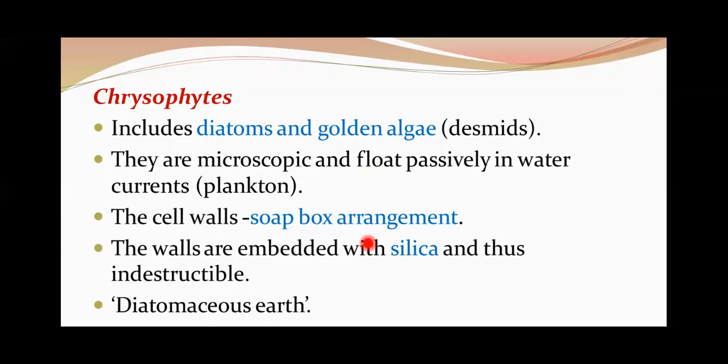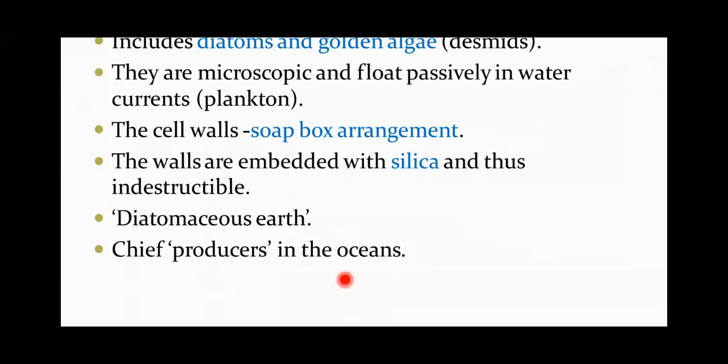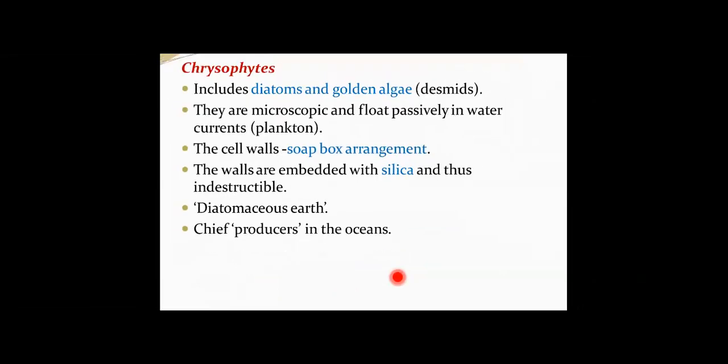This is a very, very important thing here. What is the meaning of soap box arrangement? The cell walls form two thin overlapping shells which fit together in the form of a soap box. That's called soap box arrangement. And one more thing here is the walls are embedded with silica and thus indestructible. They show deposition of the silica material, and that is called diatomaceous earth or kieselguhr. And this is used for various purposes like polishing, filtration of oils, syrups, etc. And another important thing here is diatoms are considered as the chief producers in oceans.